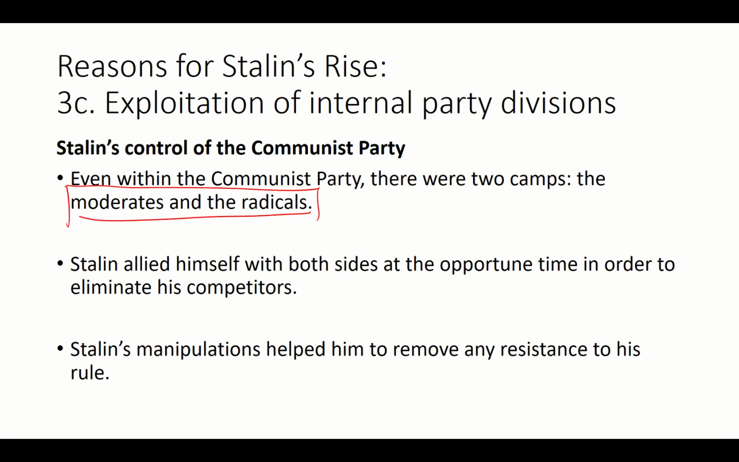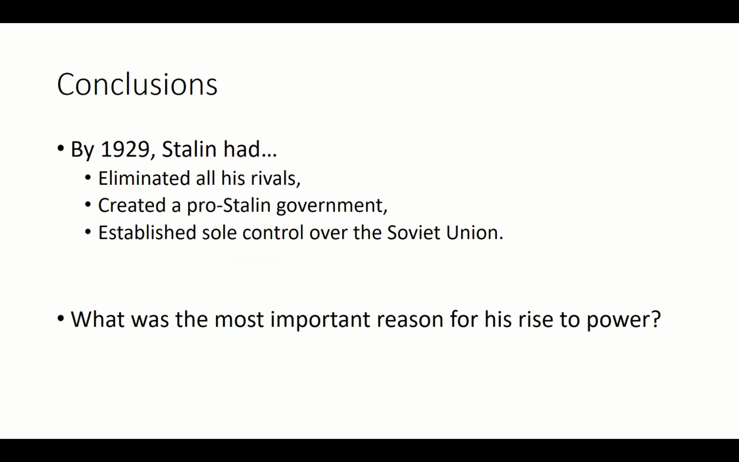And obviously, as with two opposing ideas, both sides will want to gain an advantage over the other. So what does Stalin do? For example, if the moderates seem to have greater influence at the time, then Stalin will align himself with them. Then he will use that to get rid of the radicals. And when the tables turn, what does he do? He then uses the radicals to get rid of the moderates. So he switches sides. And that is where we come to by 1929. No more rivals.